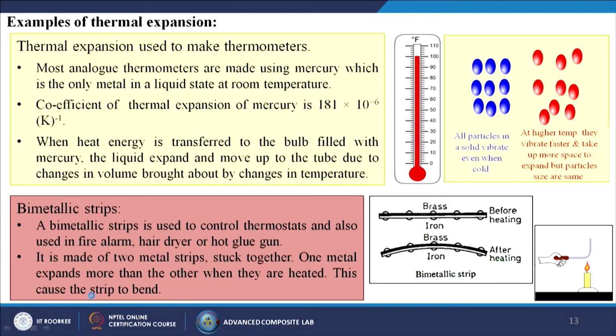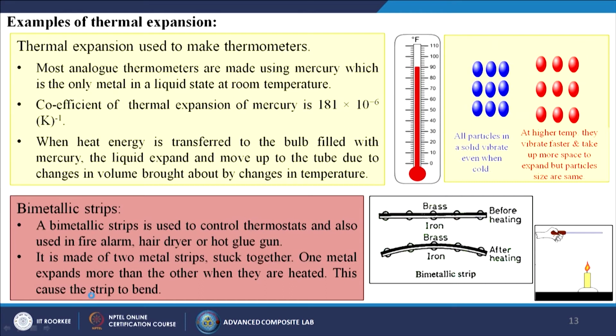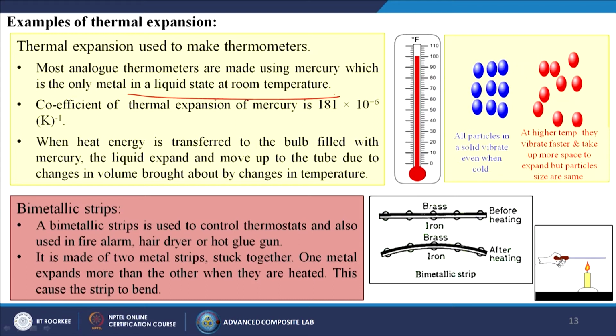Now, an example of thermal expansion, and the mechanisms behind it. Most analog thermometers are made using mercury, which is the only metal in a liquid state at room temperature. The coefficient of thermal expansion of mercury is 181 into 10 to the power minus 6 per Kelvin.